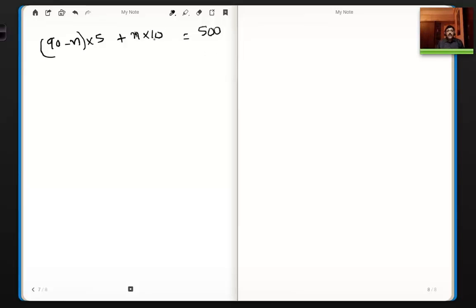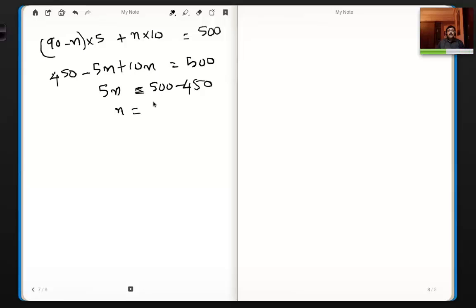So now I simplify, so I have to expand this, which basically gives 450 minus 5n plus 10n is equal to 500. 5n, and of course I do transposition, so 500 minus 450, right? So we say 5n is equal to 50. Of course I can divide both sides by 5, right?